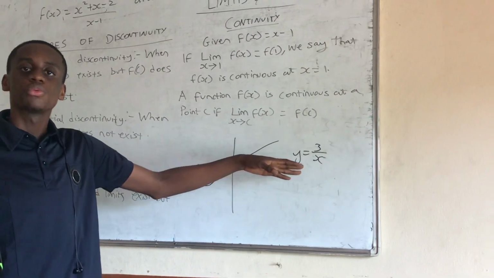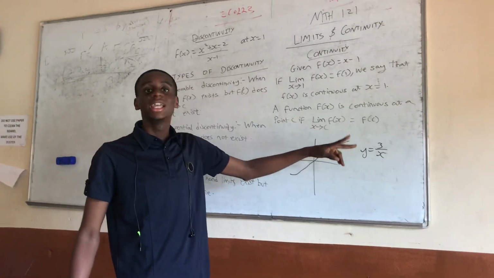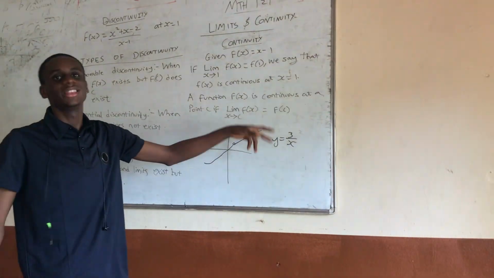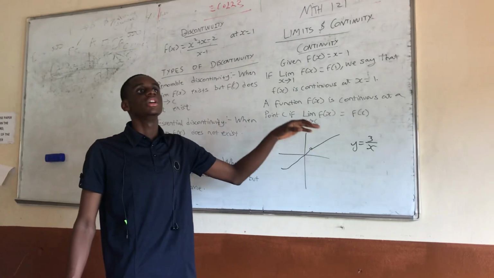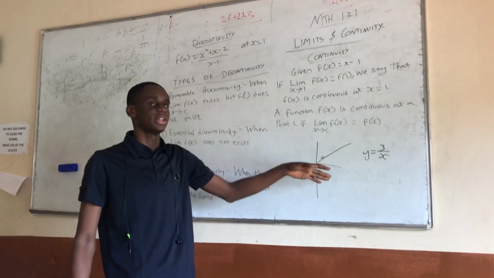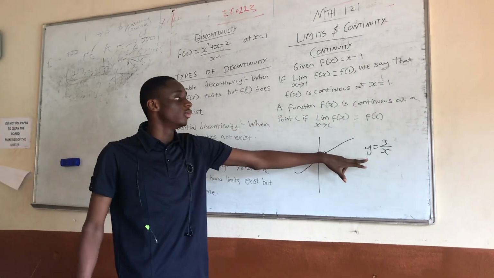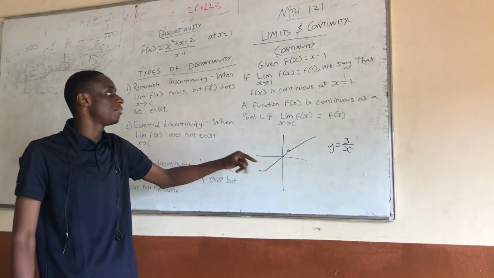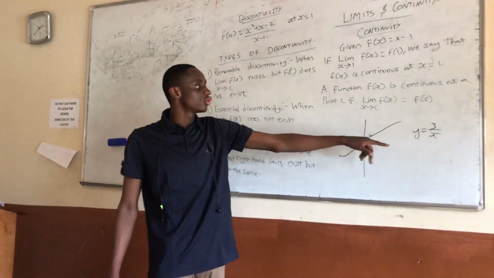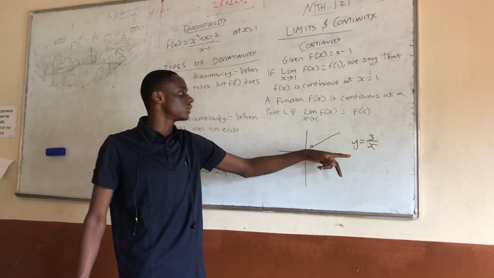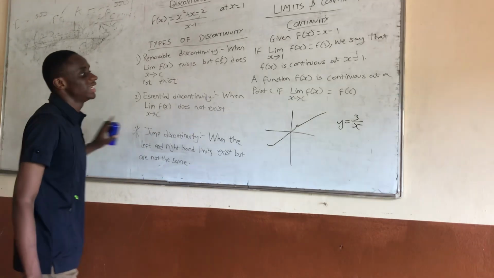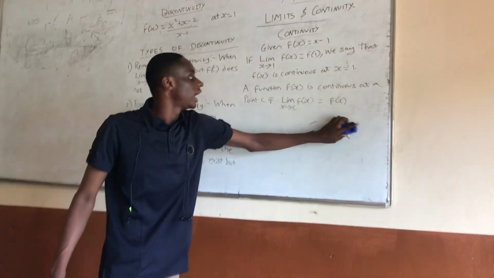But if I keep substituting and get to x equal to 0, I'm going to have 3 over 0, which in mathematics is undefined. So y won't have a corresponding value, and there will be a gap at that point. It means this function is discontinuous at x equal to 0. That is simply the idea of continuity and discontinuity.